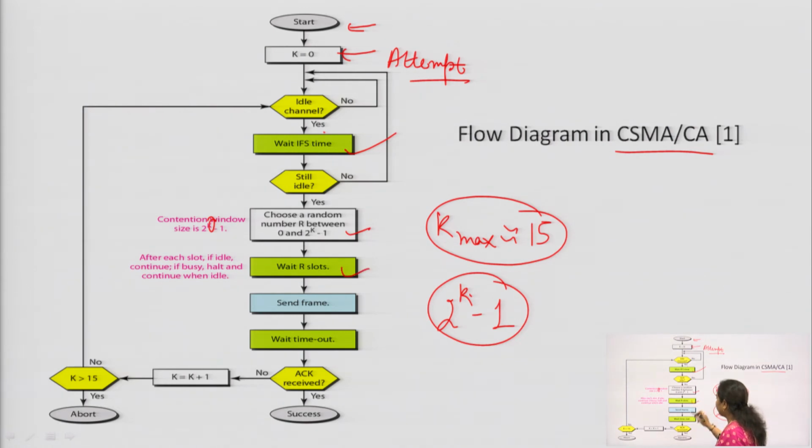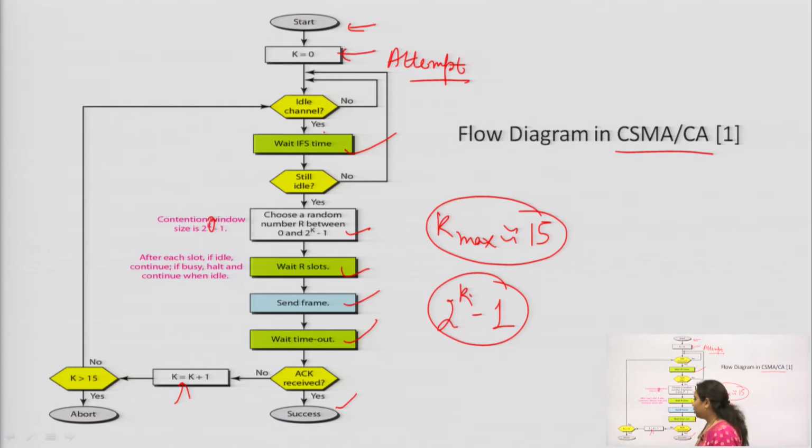Now, we have to wait for that many slots, that is r slots, then send the frame, then wait for the time out, and then the acknowledgement will be received. If this acknowledgement is received correctly, then yes, it is a success, the reception of the data will take place. If it is not, then we set k equal to k plus 1, meaning we make the next attempt.